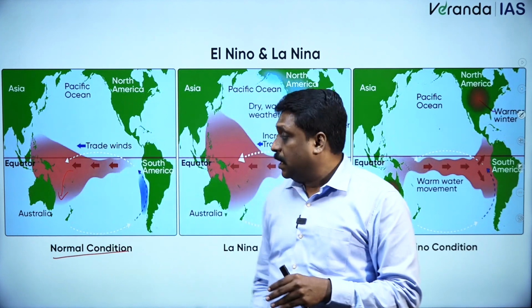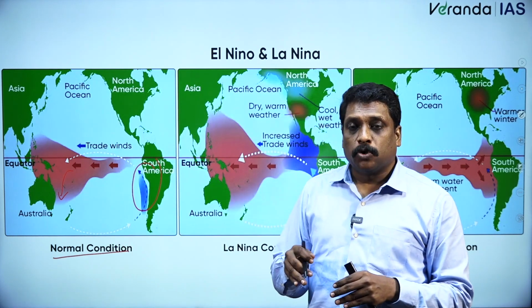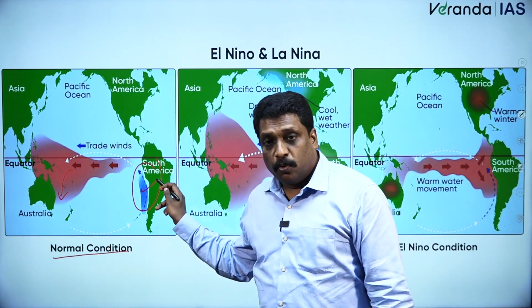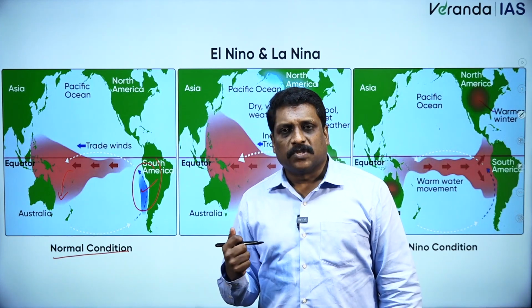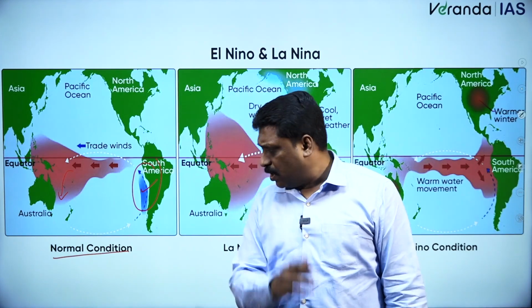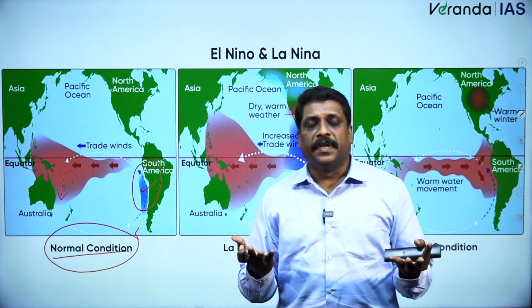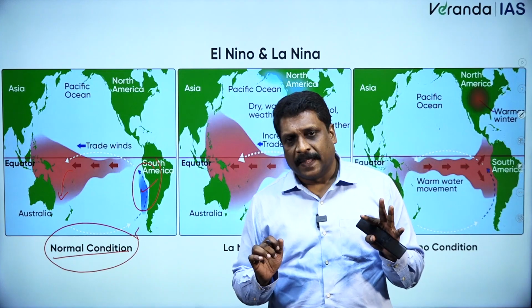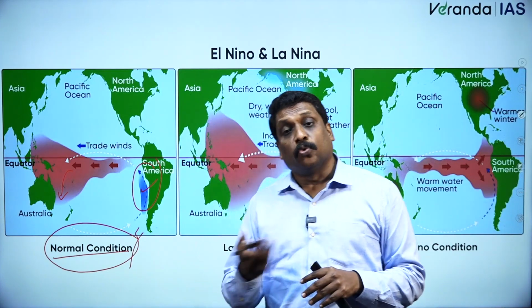Whereas the South American coastline, particularly the Peruvian and Chilean coastline, comes under the influence of a cold current called the Peru current, or sometimes the Humboldt current. This is what I will experience most of the time in the Pacific Ocean. We call it the normal condition. Sometimes this normal condition is also called ENSO neutrality.